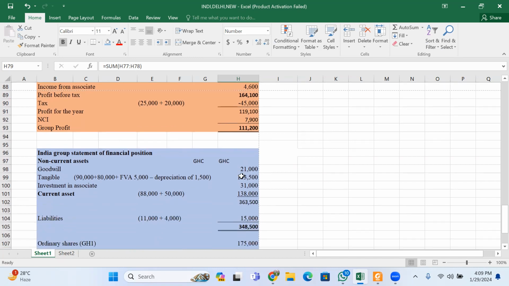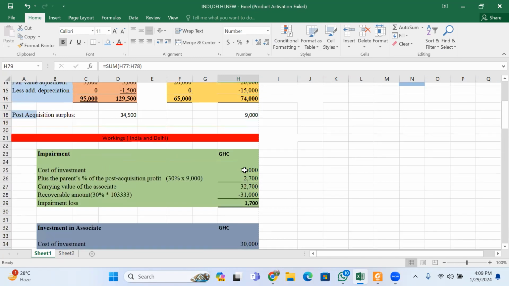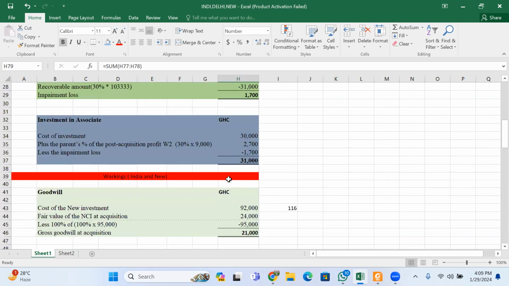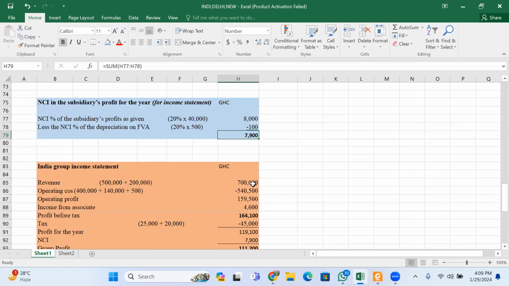Then from there, you come to the statement of financial position. The goodwill, take note, when you calculated the goodwill, you had 21,000 as the goodwill. So you bring the goodwill there.